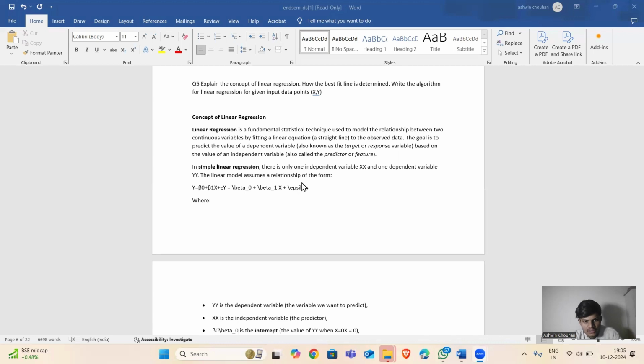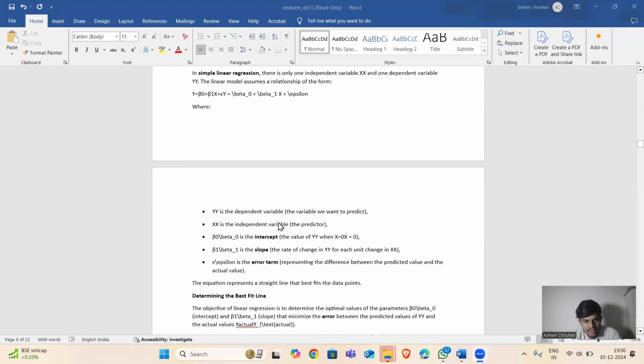The linear model assumes a relationship of the form y = beta 0 + beta 1 x + epsilon, where y is the dependent variable, the variable we want to predict, x is the independent variable, the predictor, beta 0 is the intercept, the value of y when x equals 0, beta 1 is the slope, the rate of change in y for each unit change in x, and epsilon is the error term representing the difference between the predicted value and the actual value.